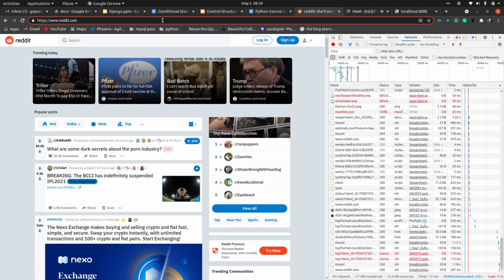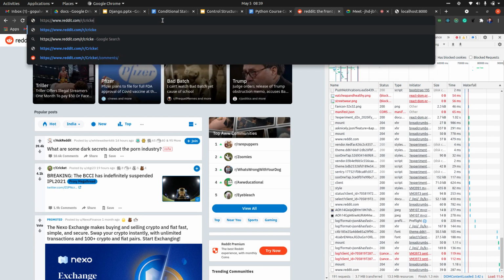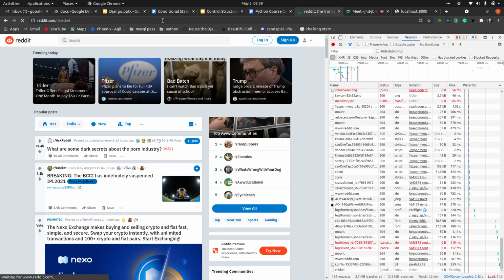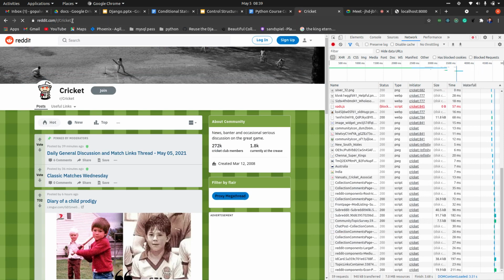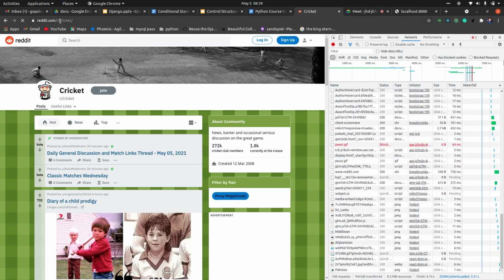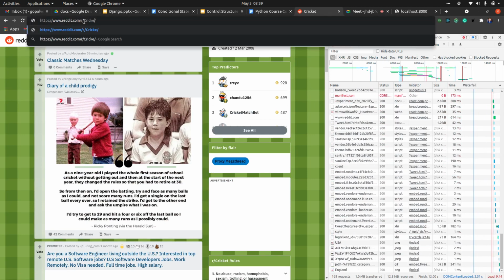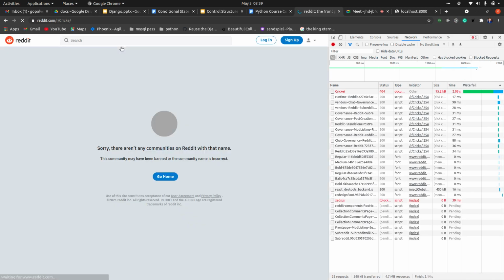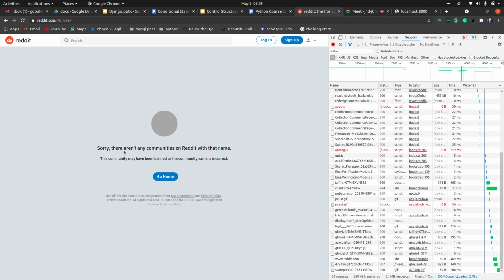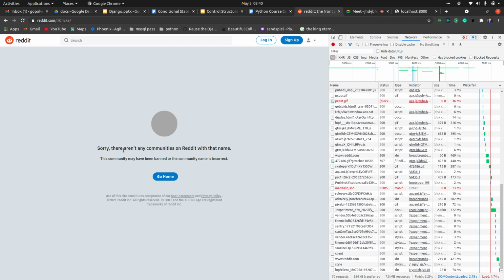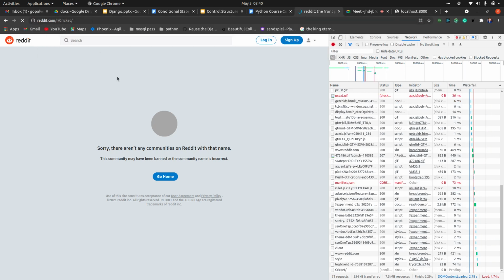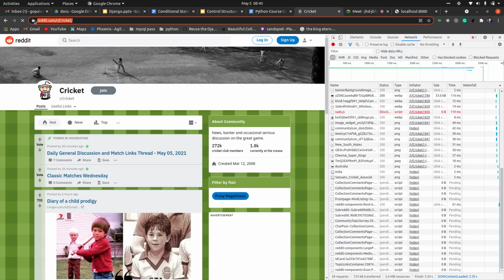Whenever you add something like this, or cricket, it will check in the project whether this particular URL is present or not. If it is present, then it will give you this page. If it's not present, it will tell you that this particular page is not present, that the community may have been banned, or the community name is incorrect because this particular community name is not there. So this is how URLs work. It will check in the project if the URL is present or not.